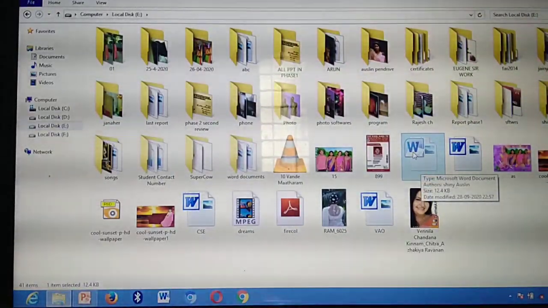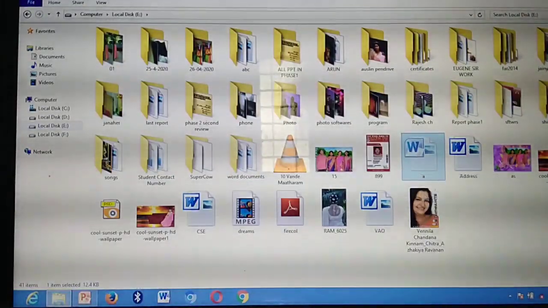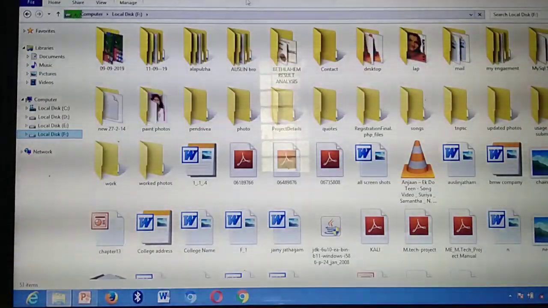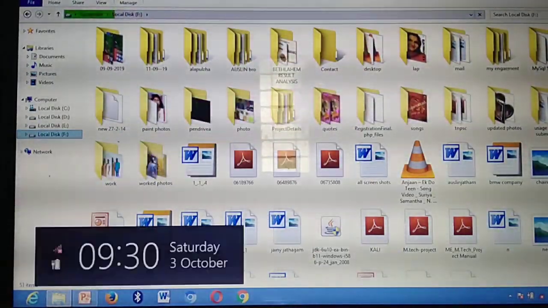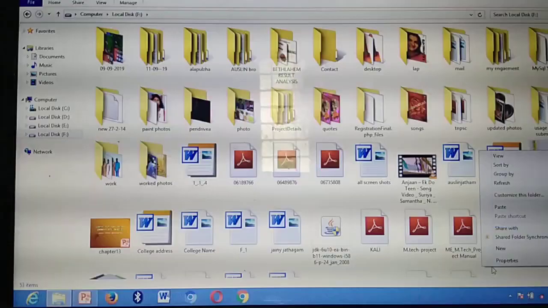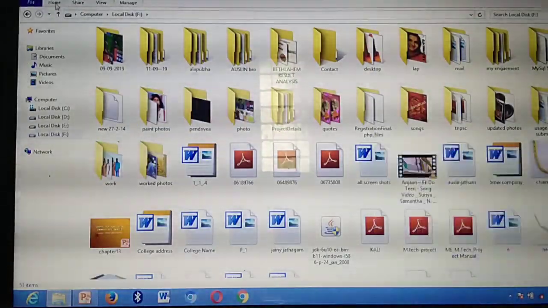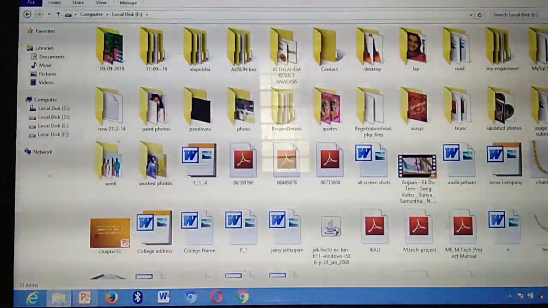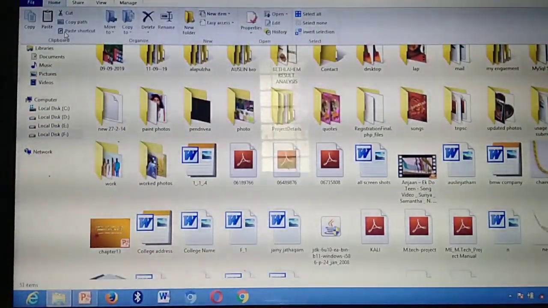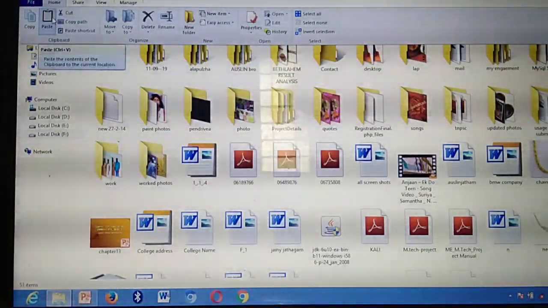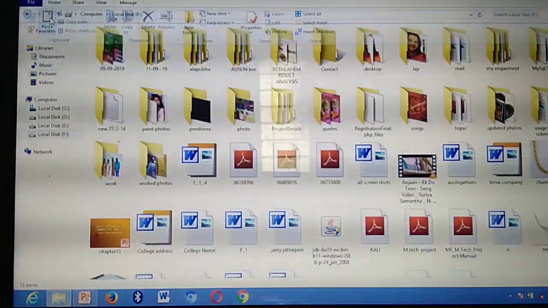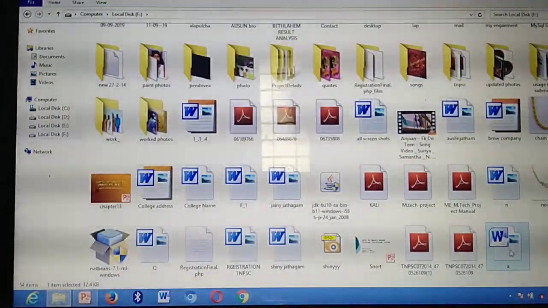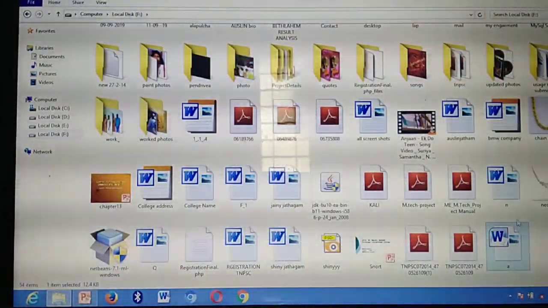Okay. So now I am going to paste this file to which drive? F drive. Okay. So I have selected the location F drive, and in the F drive I am going to paste the file. So what's the step? Similar method. Edit menu. Which one do I need to select in the edit menu? Paste. Is it visible? Paste option is there. So see, the file will be pasted here.